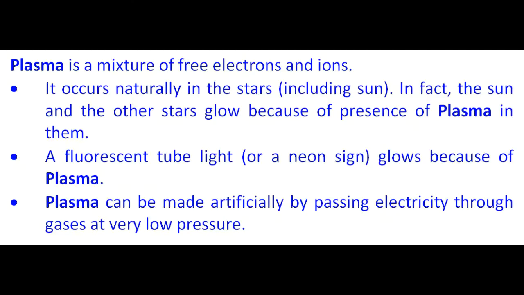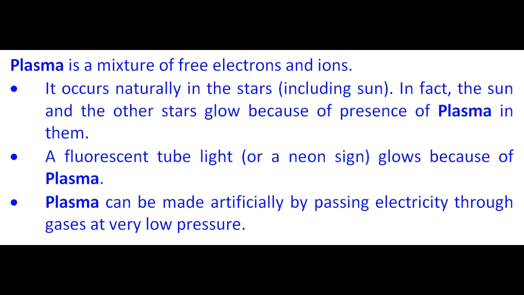I am here discussing 2 more extra points. Apart from the 3 states of substances we have discussed, matter has also another 2 states: plasma and Bose-Einstein condensate. Plasma is very common. It is not so uncommon as you think. Plasma is a state in which there is a mixture of free electrons and ions. You will learn about it in the upper classes, but as well you learn these few points.